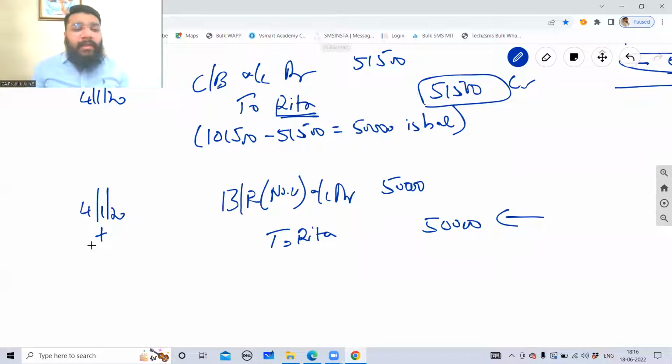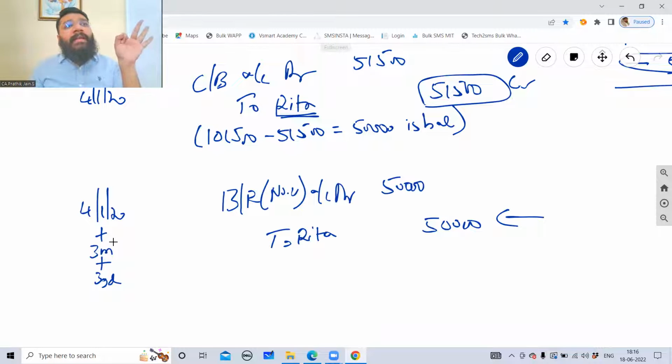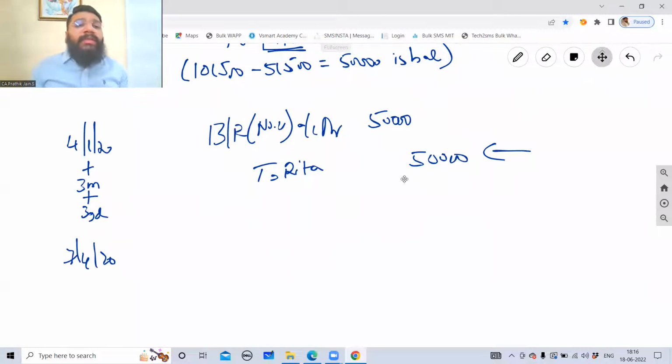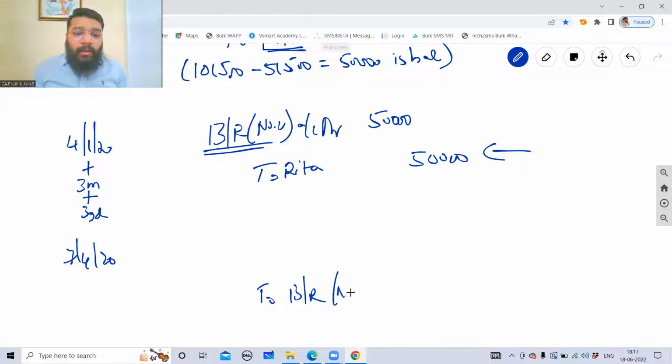So what is the maturity date, guys? 3 months plus 3 grace days. So 4th January, then February, March, April. So 4th April plus 3 grace days is 7th of April 2020. Now guys, on the maturity date, this bill has become null and void, useless. So I need to close this asset by giving a credit. So bills receivable number 2, 50,000. Out of that, 40% is recovered in bank account.